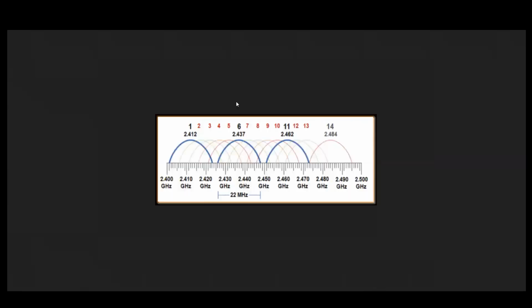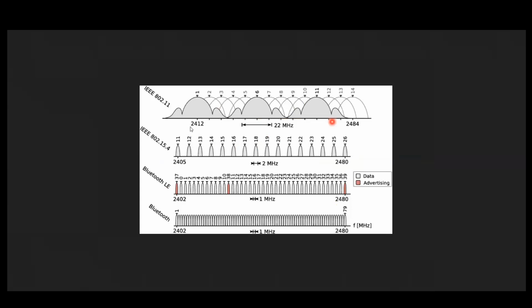When I come down to another one here, that is 2.4 gigahertz. This is divided into a number of channels. If you assume it is Wi-Fi at 802.11, you can see there are 14 channels, each of 22 megahertz. So first channel, second channel, third channel, fourth channel, like that. Each has a bandwidth of 22 megahertz. The center frequency will be accordingly. This is one of the applications, the same frequency band which is used by Wi-Fi.